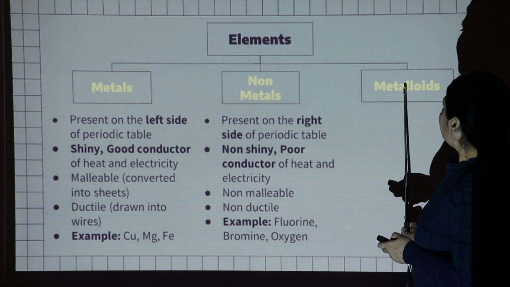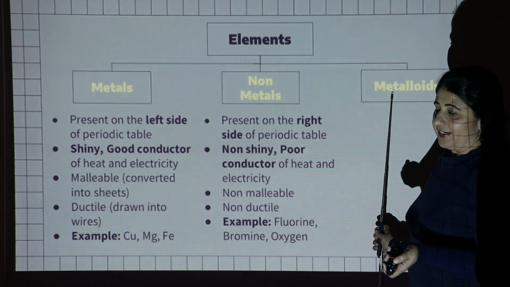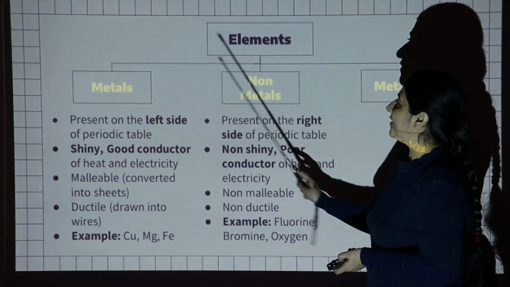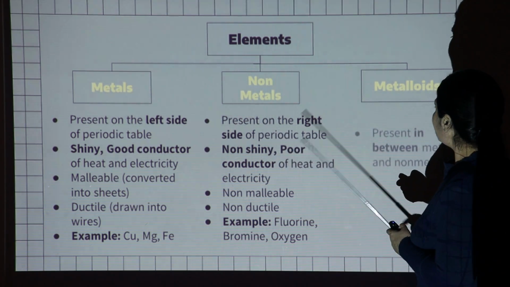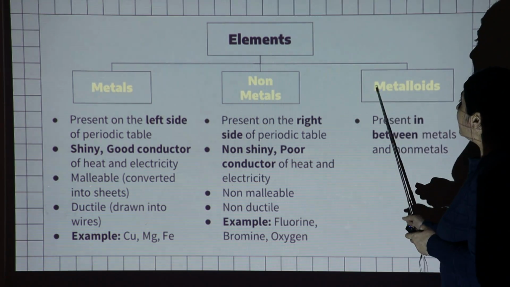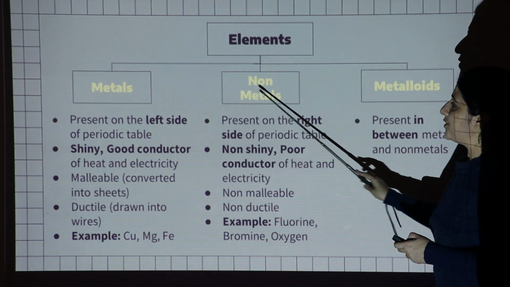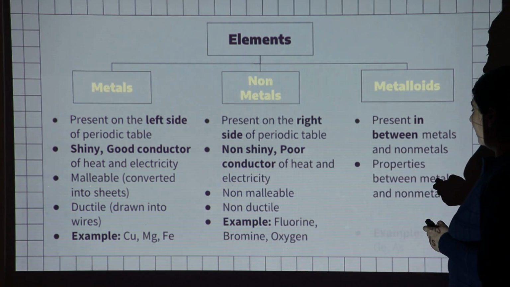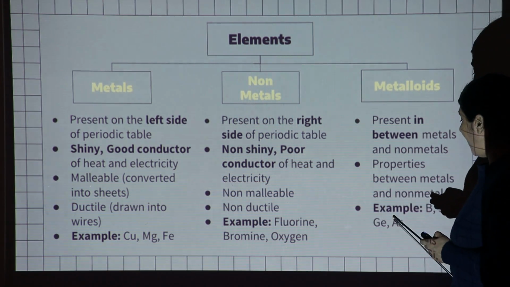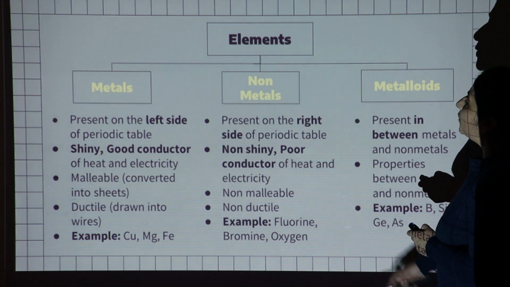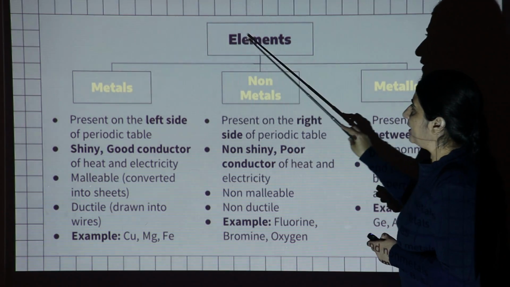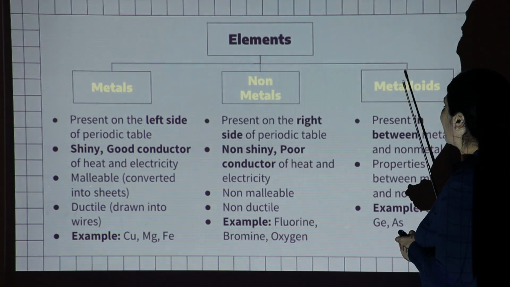The last one is that some elements are metalloid in nature, and they are present in between metals and non-metals. As the metalloids are present in between the metal and non-metal, it means their properties are in between metals and non-metals. And the best examples are bromine, silicon, germanium and arsenic. So these are the types of elements: metals, non-metals and metalloids.